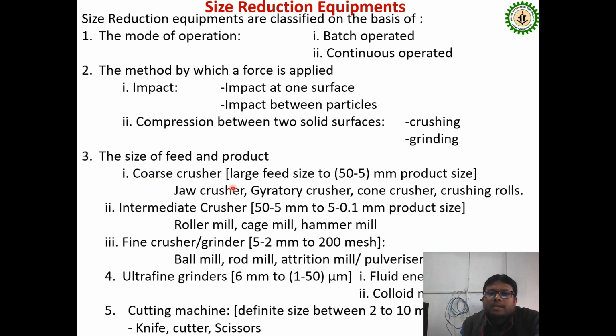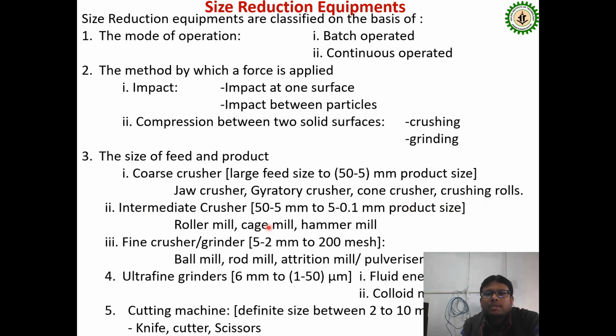The first part is the coarse crusher. For the coarse crusher, the product size will be in the range of 50 to 5 millimeter. So the range is basically from a large feed size to a 50 to 5 millimeter product size. Examples are the jaw crusher, gyratory crusher, cone crusher, and crushing rolls.